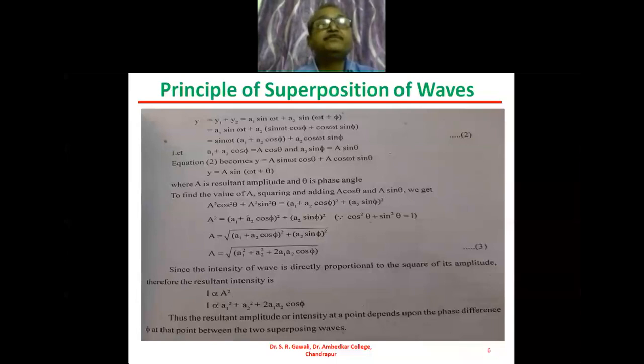It is equal to a1 sine of omega t plus a2 into, here we will use the trigonometric formula, a2 into sine of omega t into cos of phi plus cos of omega t into sine of phi. We will expand this sine of omega t plus phi, so that expansion will be as shown in the bracket. Now y equals sine of omega t into a1 plus a2 cos of phi, plus a2 into cos of omega t sine of phi.